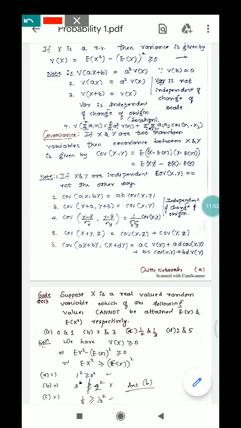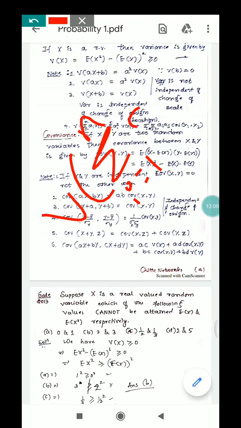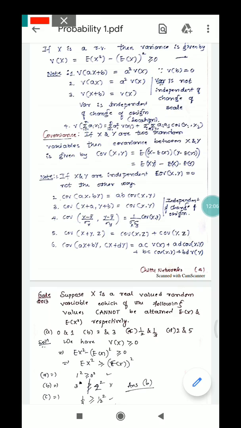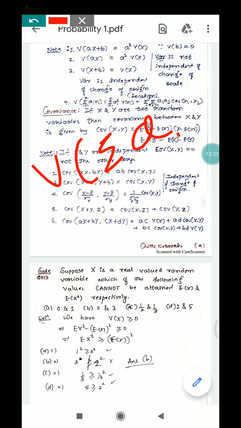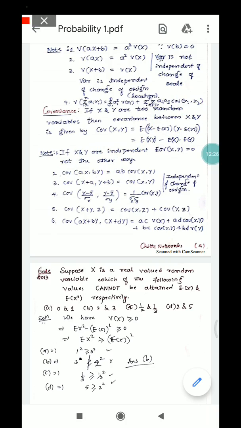And one more property: if you take the summation of ai xi, i running from 1 to n, the variance of this is given by this expression: summation of ai square into variance of xi, plus the double summation of ai aj, with i not equal to j, into covariance of xi xj.